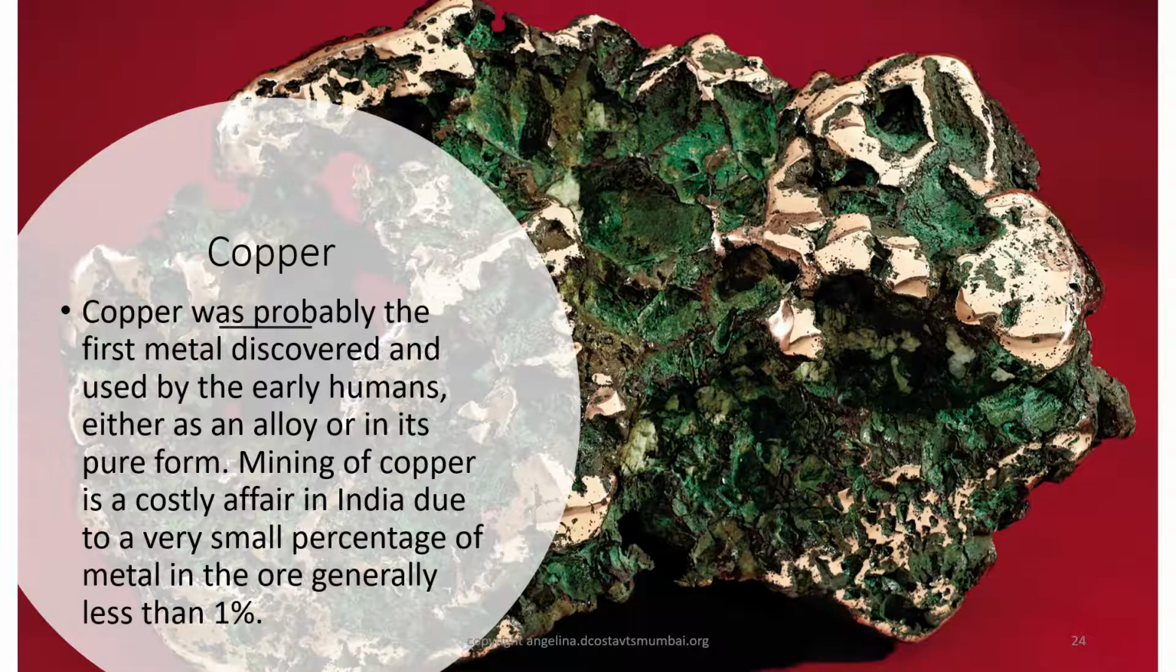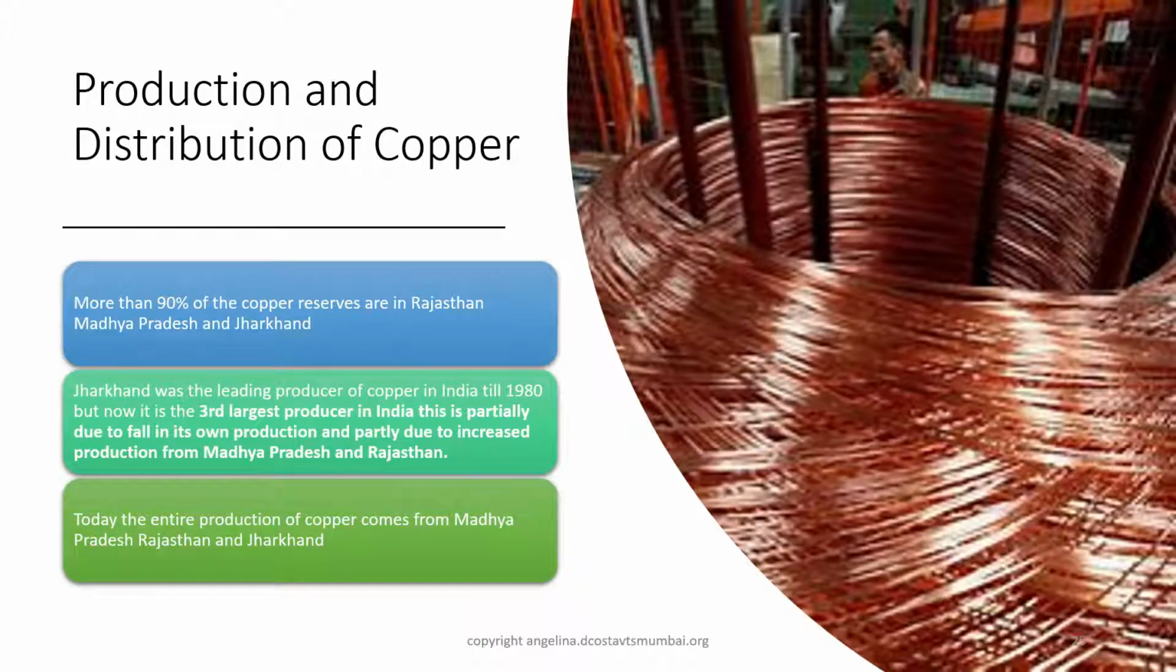Copper. Copper was probably the first metal discovered and used by early humans, either as an alloy or in its pure form. Mining of copper is a costly affair in India. This is because of it having a very small percentage of metal in the ore, generally less than 1%. Production and distribution of copper. More than 90% of copper reserves are in Rajasthan, Madhya Pradesh and Jharkhand.